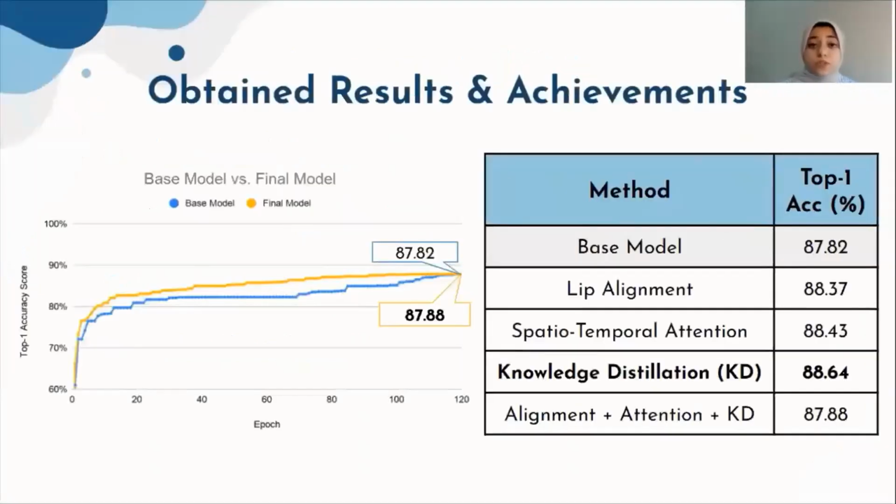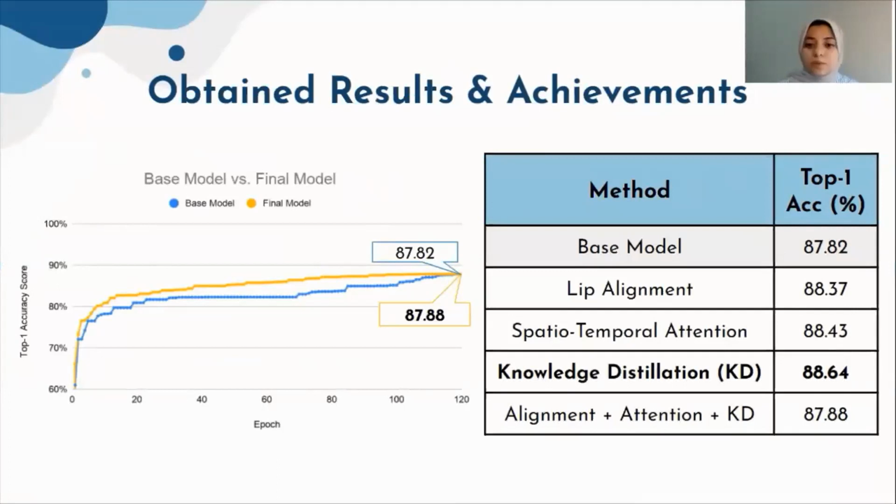So in this table, we're summarizing the final results achieved by adding the techniques we introduced earlier in the pre-processing, front end and back end to highlight their effects separately, compared to our base model that achieved an accuracy score of 87.82% based on our own training.